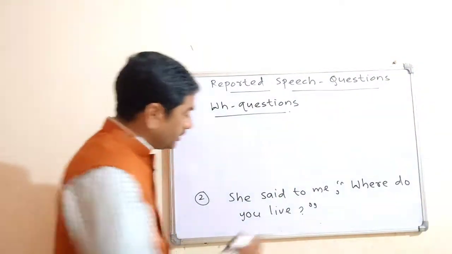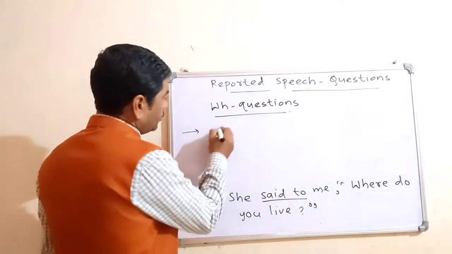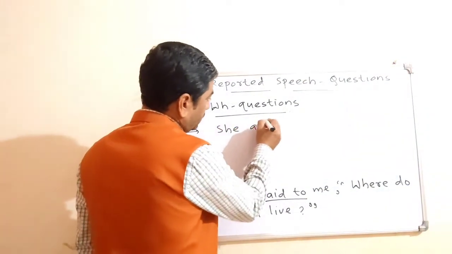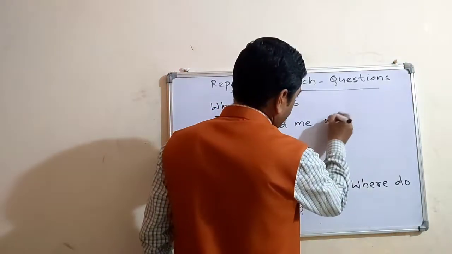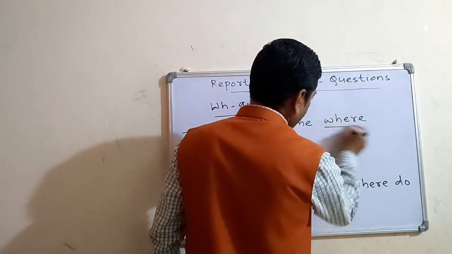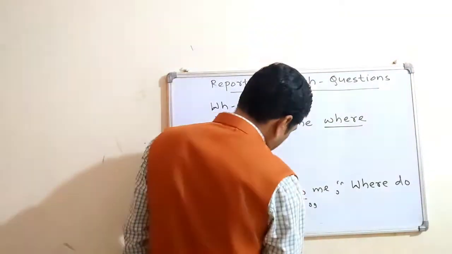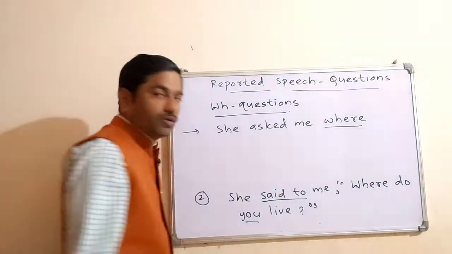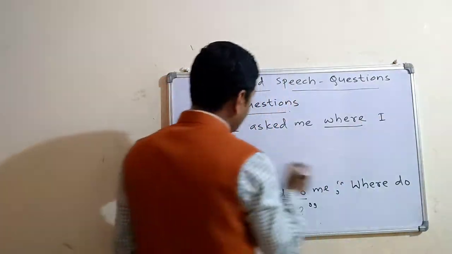She asked me where, W-H-E-R-E. This should be small, okay? So this you is for me. The subject form of me is I. Where I lived.